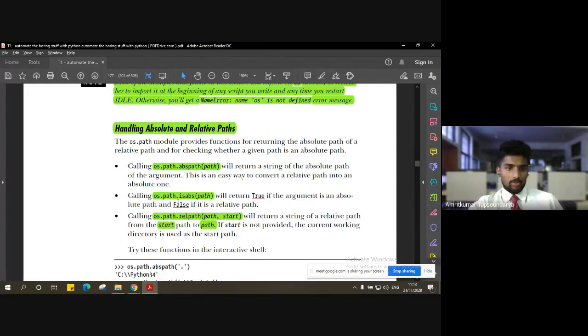Then os.path.isabs, that is, is it an absolute path or not; it will return true or false. Then os.path.relpath, which is for the relative path, right? It takes two arguments, the first being the path itself, and the second being the start path, that is, whether the start is provided or not provided.